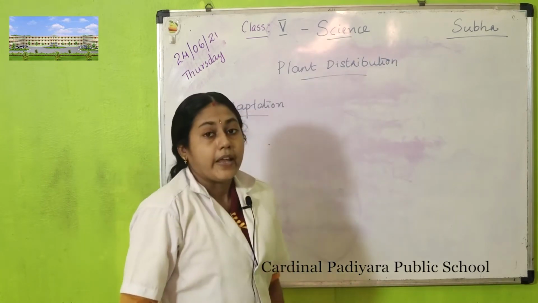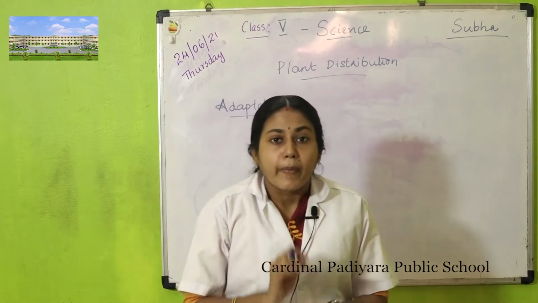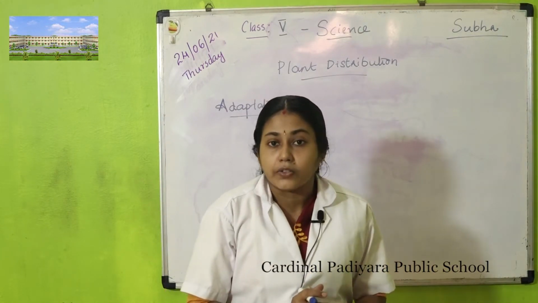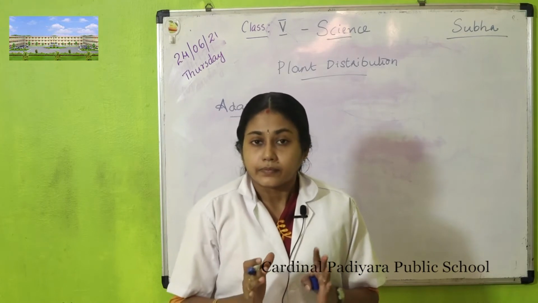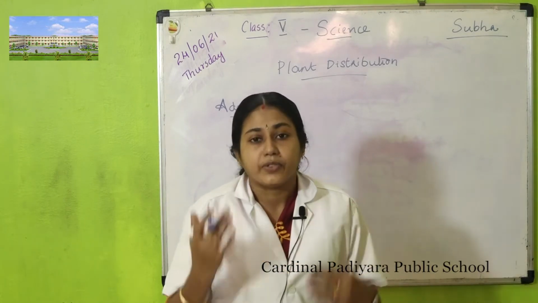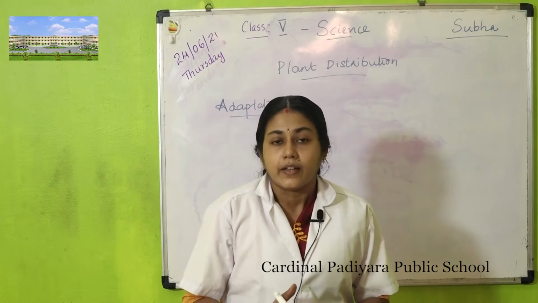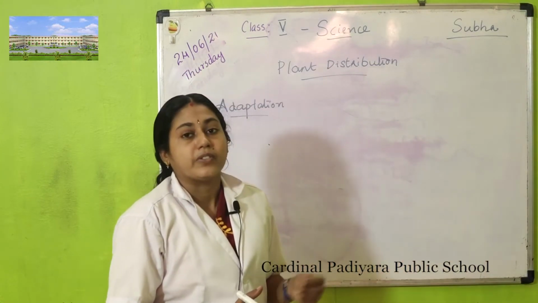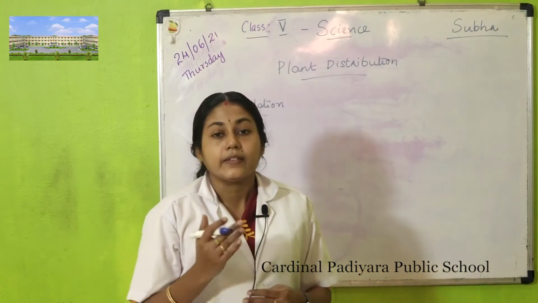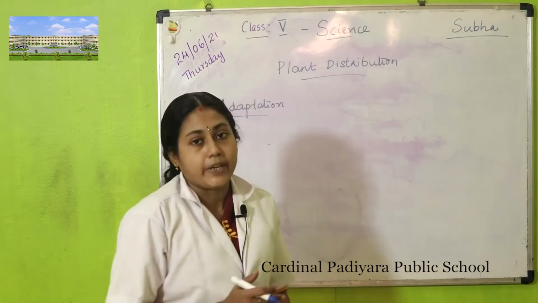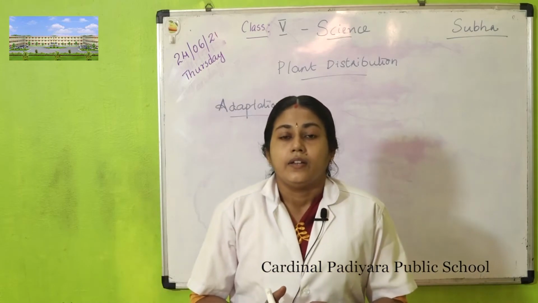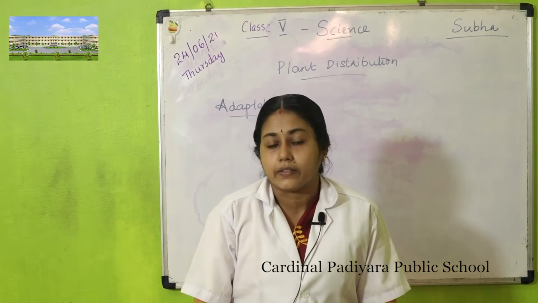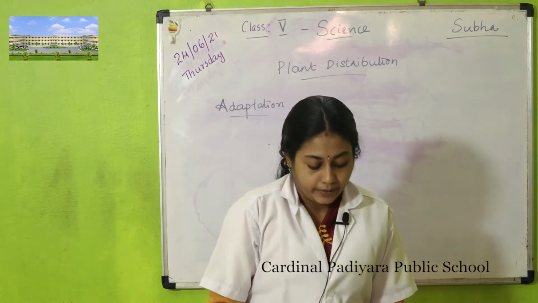Green plants vary from small minute plants to large trees, and their conditions also vary. The plants have to survive in these conditions, so they develop certain ways to survive on earth. These ways are called adaptation. The way a plant survives in a certain condition or habitat is called adaptation.